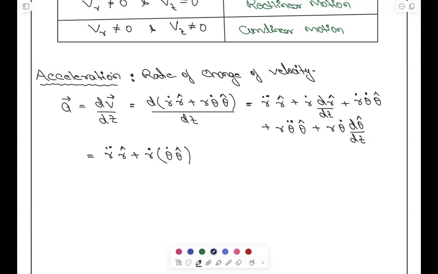तो r double dot r cap plus r dot d r cap by dt क्या पढ़ा है हमने, theta dot theta cap, जिसका हो जाएगा r dot theta dot theta cap, प्लस r theta double dot theta cap plus r theta dot times minus theta dot r cap. अब जितनी भी r cap वाली चीजें हैं उनको एक साथ कर लो, है ना. So ओके सुरेंद्र, गुड, r double dot r cap, और कहीं r cap है, हाँ लास्ट में है, minus r theta dot squared.